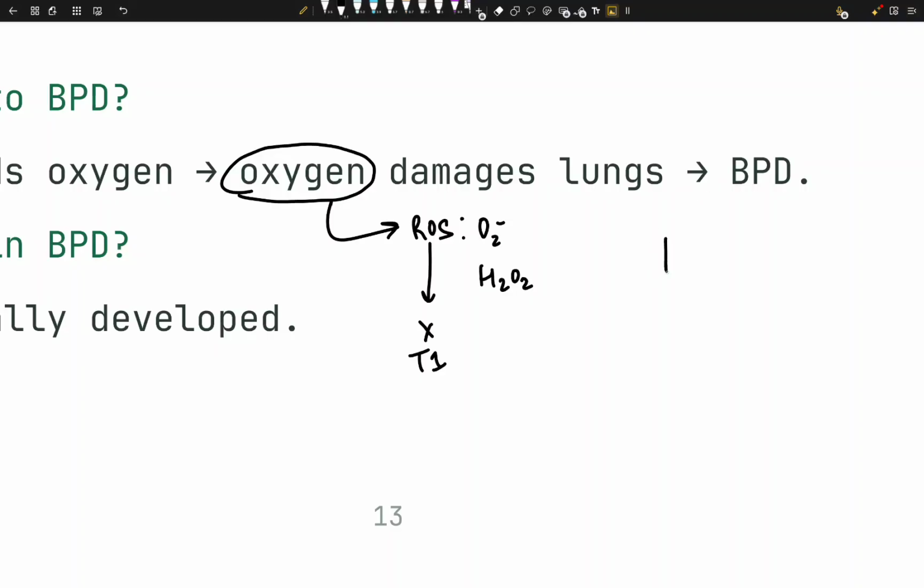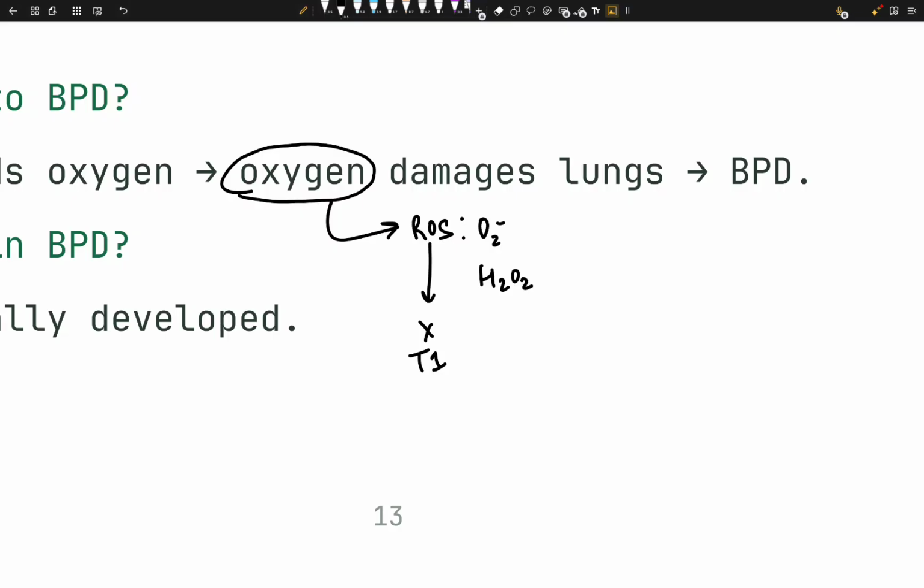So less type 2. Once you have less type 2, after the damage to T1, we know that T2 are regenerative for T1, they regenerate T1, right? If we have less T2, are T1 going to be regenerated? No, that's going to be a permanent damage, right? So that's why the ROS does it. And mechanical ventilation, by the way, makes it even worse.